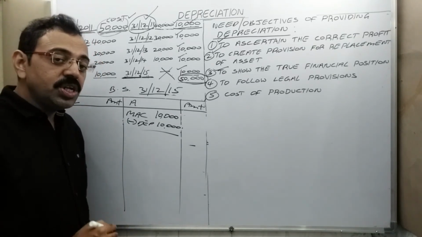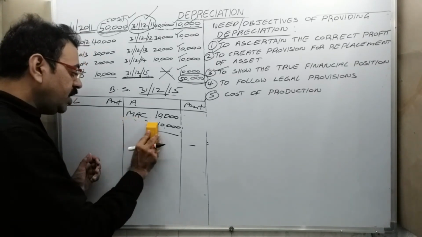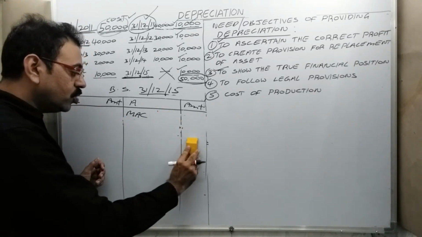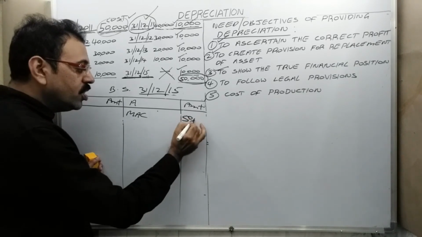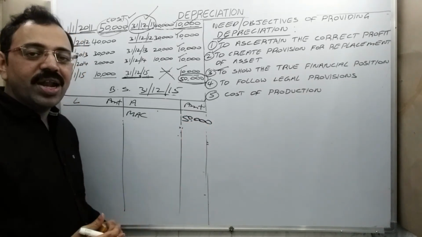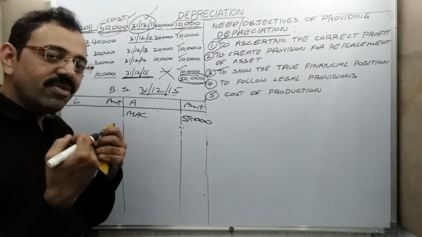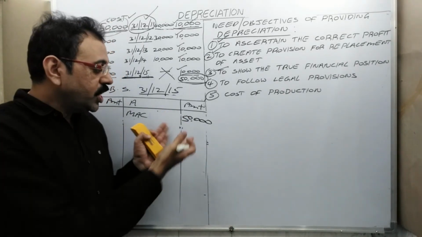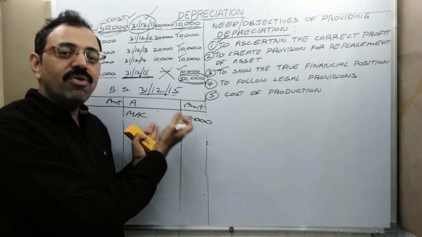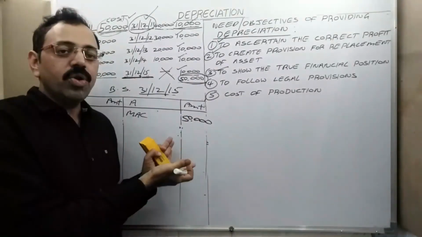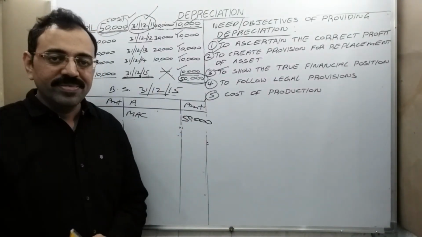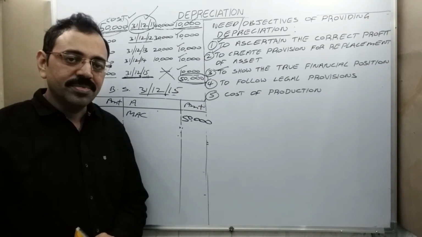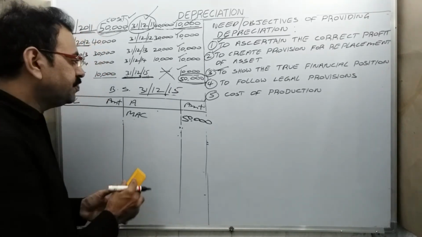But if depreciation is not provided, even in this balance sheet you are going to show 50,000 as machinery value. So every year machinery value remains the same, 50,000 rupees. Even though it is totally damaged, even though value became zero, according to accounts value is 50,000, which is not at all correct. Okay?